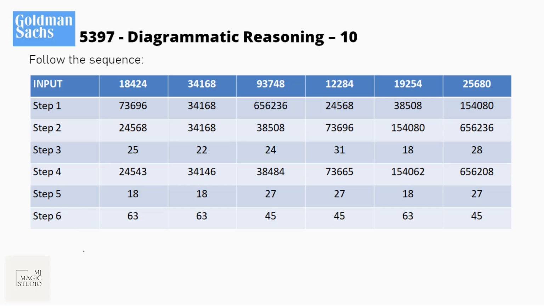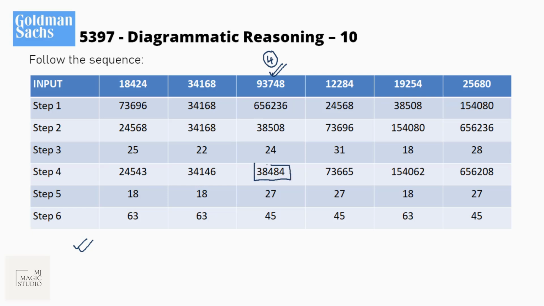Now whatever they ask, you may answer it. The question actually asked was what will be at this number position at the end of step 4. So at the end of step 4, the number in this particular position would be 38484.